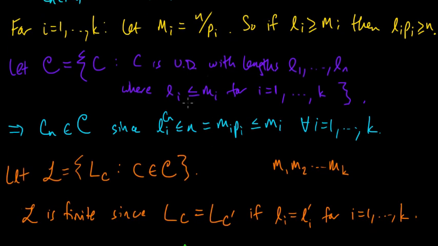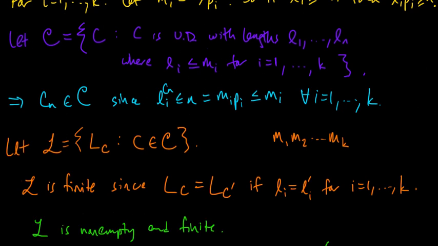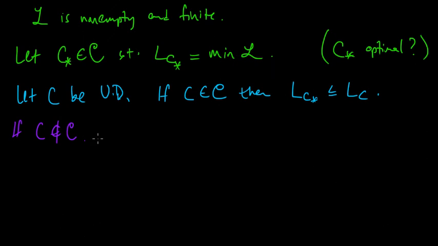So if we have some uniquely decodable code that is not in this set, then that means that for some j, the length must be greater than mj. So let's say Lj is greater than Mj for some j from 1 to k.